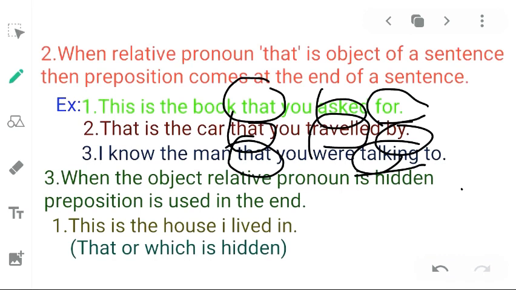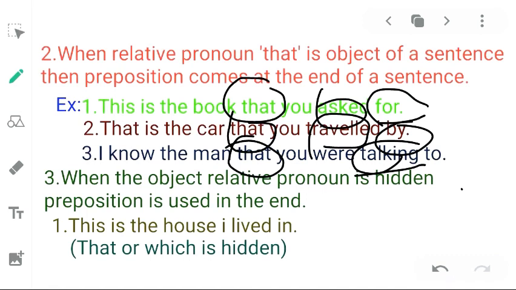When the object relative pronoun is hidden, the preposition is used at the end. The third rule is that when the object relative pronoun is hidden, if the relative pronoun remains hidden, in that situation also the preposition is used at the end of the sentence. For example, this is the house I lived in. Here, this is the house I lived in.